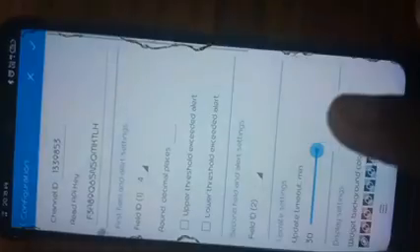Now we should enter the channel ID and API keys in the mobile application. And we can also select the sensor and set the threshold value for each sensor.